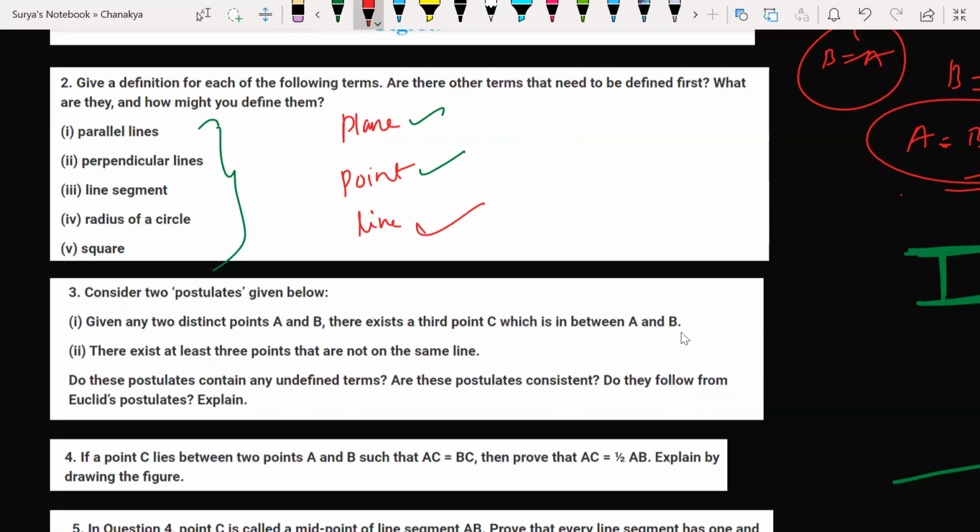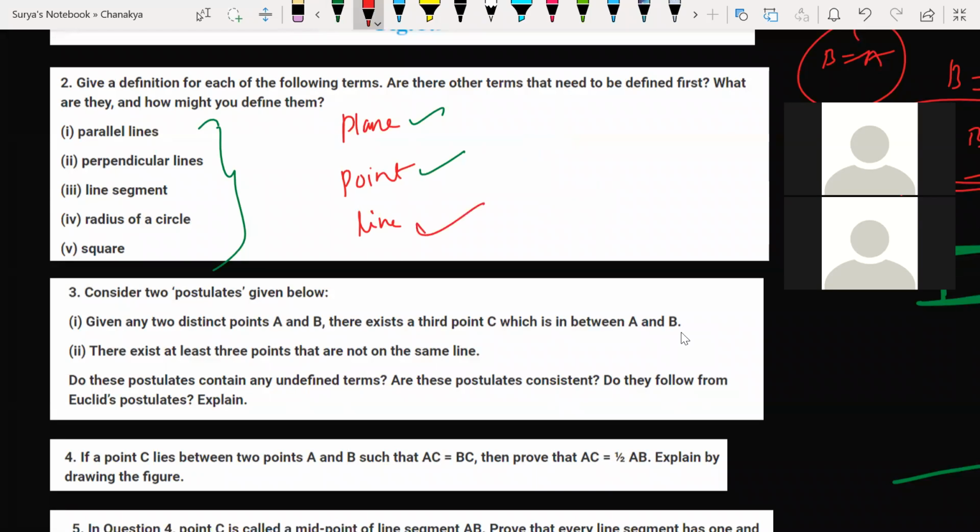Once again, the definition of a point: any fine dot or fair dot, a dimensionless dot which can be drawn on a plane. Getting my point? Without knowing the plane definition, we cannot understand the point.